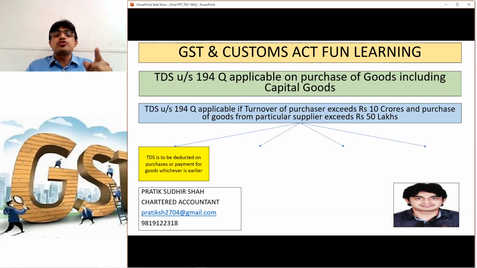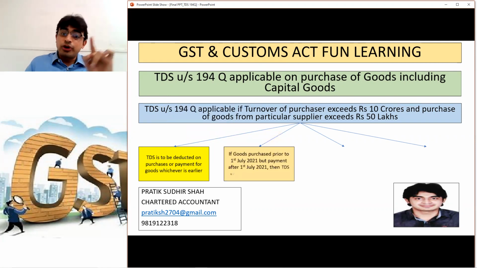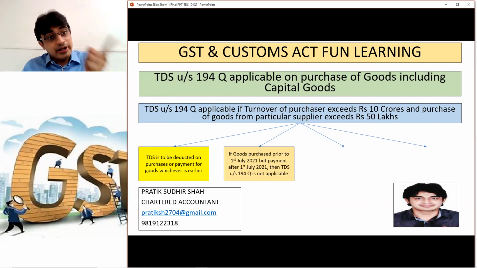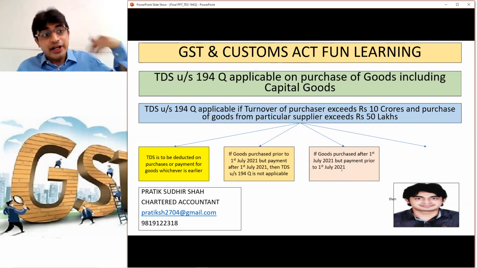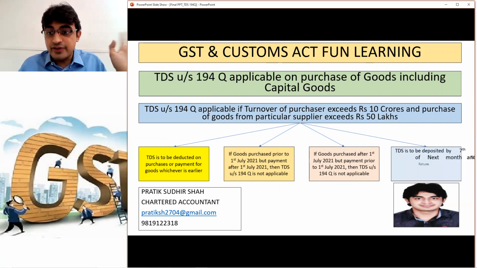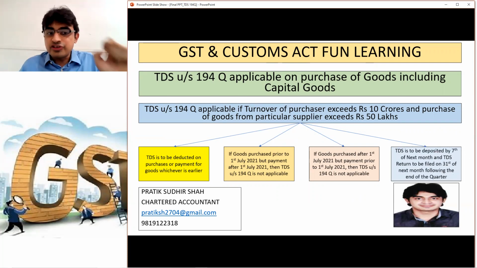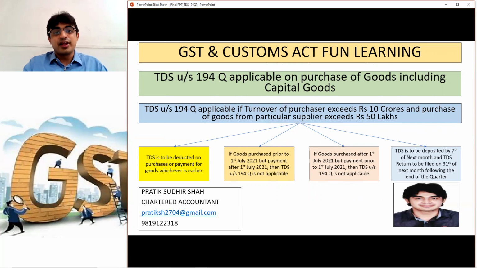Correct. Next, TDS is to be deducted on purchase or payment, whichever is earlier. If the goods are purchased prior to 1st July, but payment is happening after 1st July, no TDS is applicable. Similarly, if the advance payment is made prior to 1st July, but goods are purchased after 1st July, no TDS. And finally, whatever TDS is deducted is to be deposited by 7th of the next month, and the purchaser, the deductor, is liable to file the TDS return by 31st of the month following the end of the quarter. So this was the entire topic of TDS 194Q.